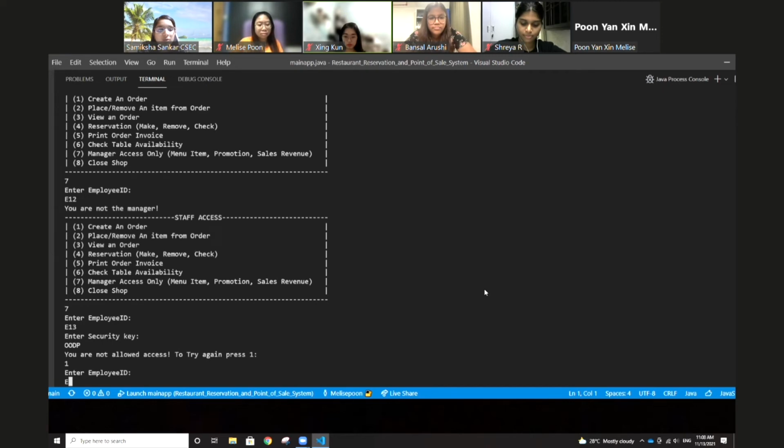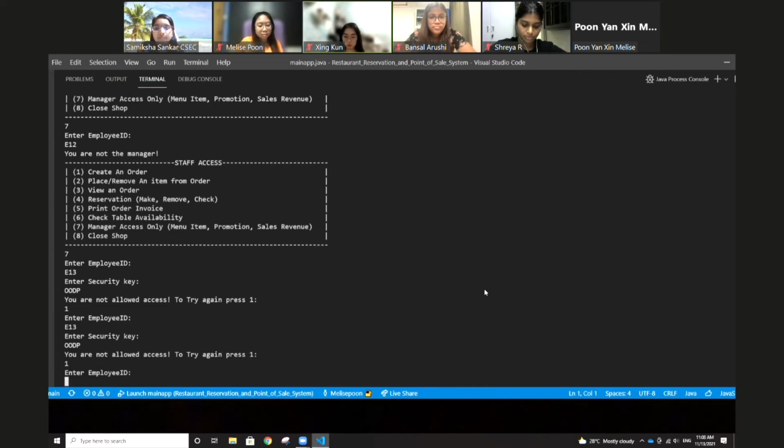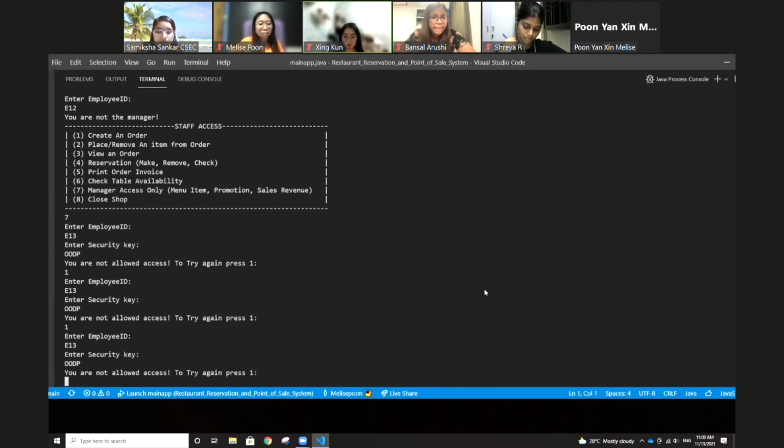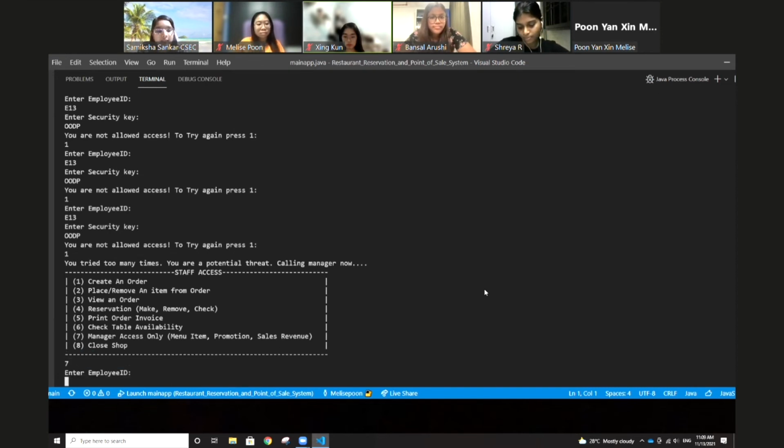Additionally, typing in OODP 3 times, meaning typing a password incorrectly 3 times, will prompt the system to call the actual manager. Now let's go in and type in the actual staff ID with the correct security key, which is OOP in caps.